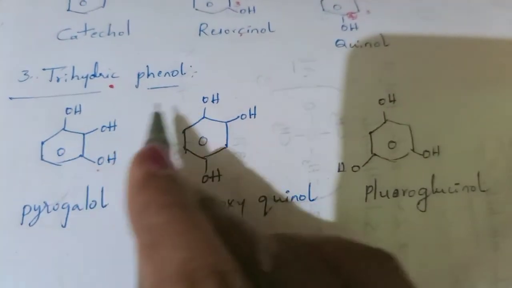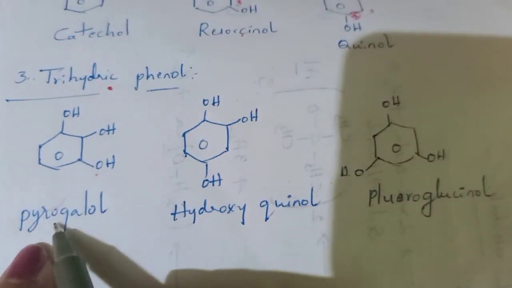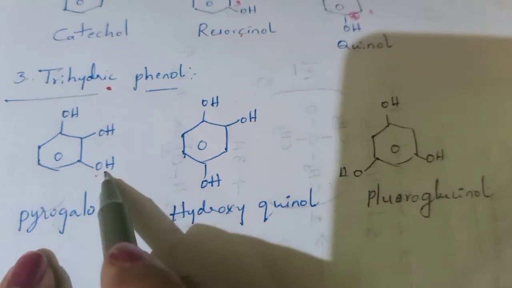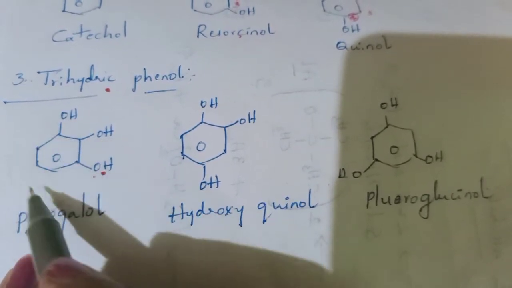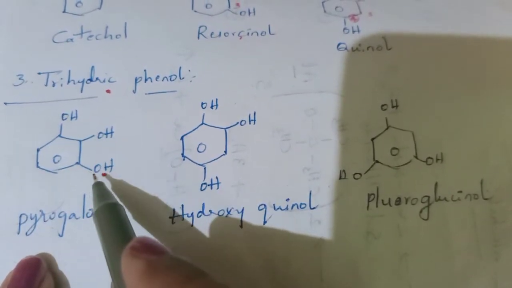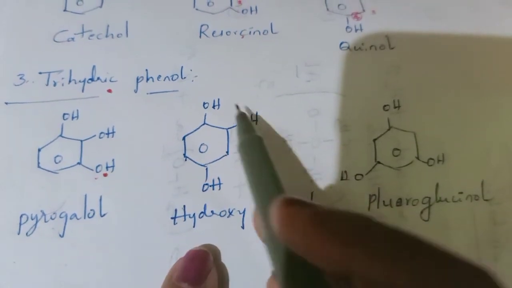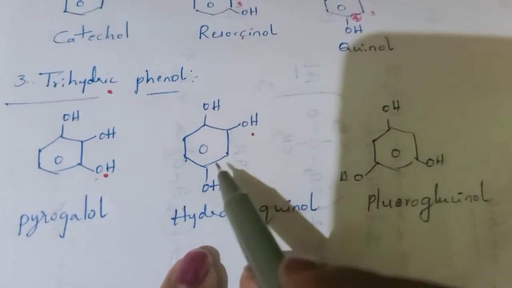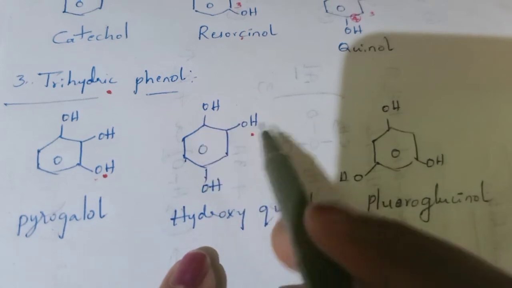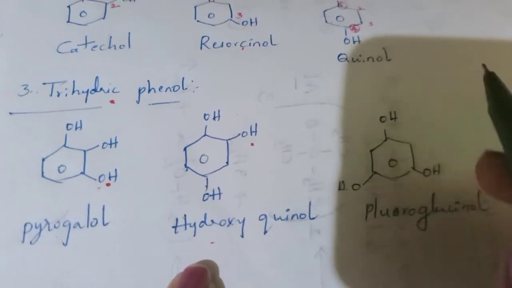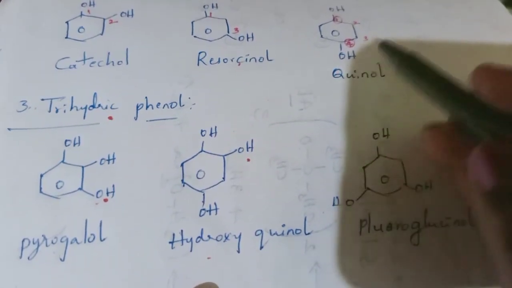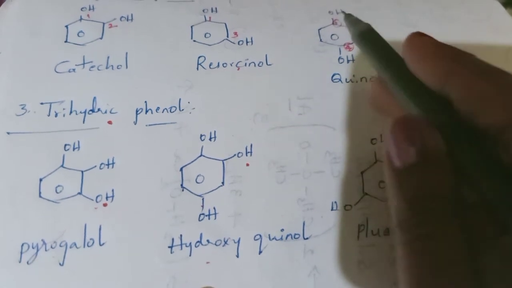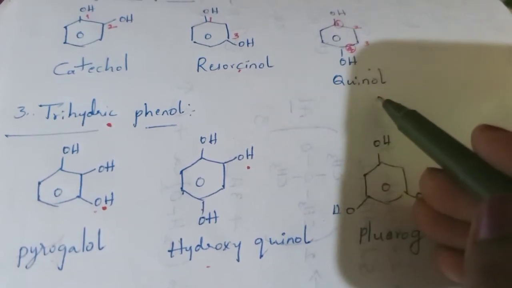So an example for this is pyrogallol. This pyrogallol contains 3 hydroxy groups located on the benzene ring adjacent to each other. If two hydroxy groups are adjacent and the third one is away from these two, that is known as hydroxyquinol. We know what is quinol. If 2 hydroxy groups are located at first and fourth position, that is known as quinol.